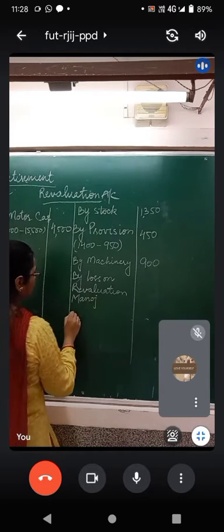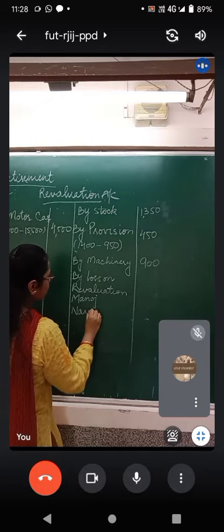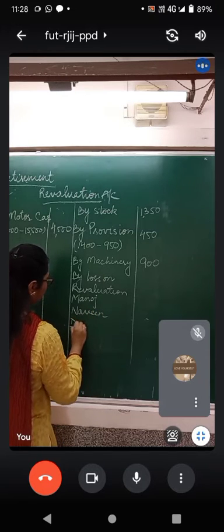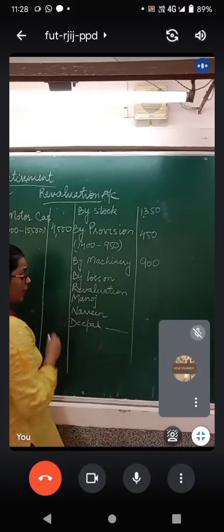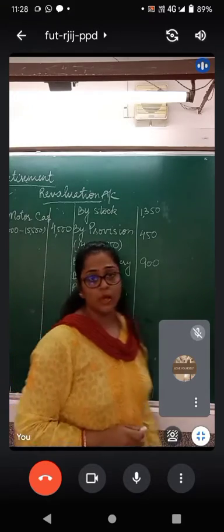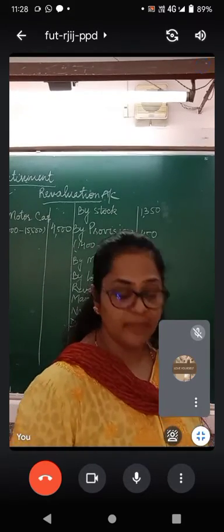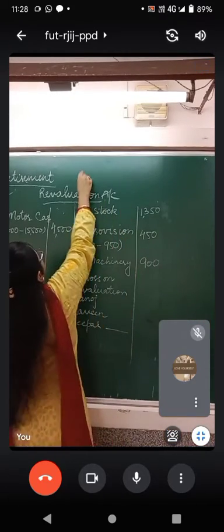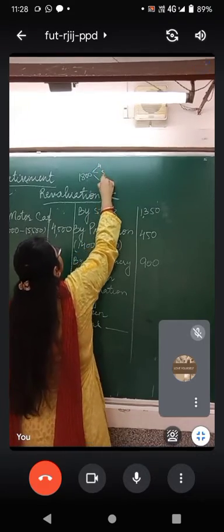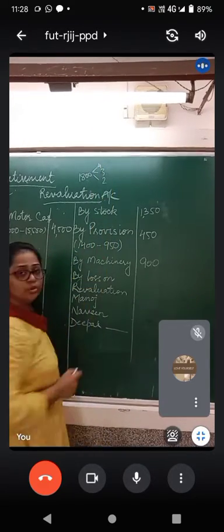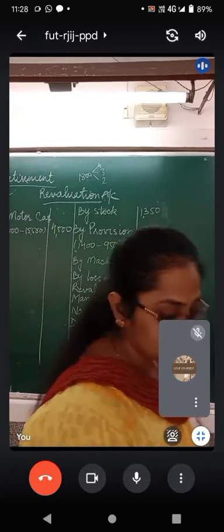Manoj's capital account, Naveen's capital account and Deepak's capital account. Divide, how much is the loss? The loss is rupees 1800. Divide rupees 1800 in the ratio 4:3:2. 1800 to be divided in 4:3:2. This shall be the loss.